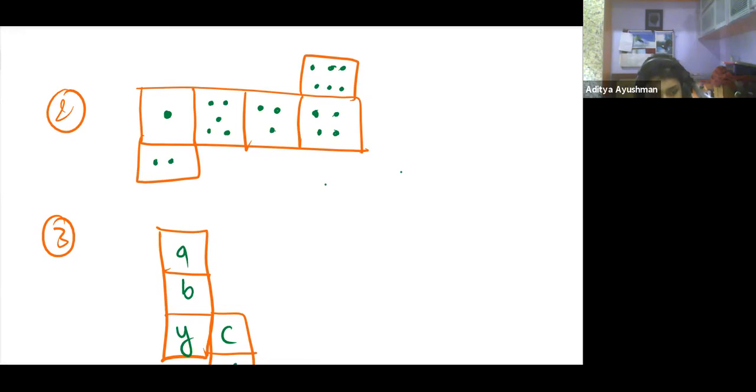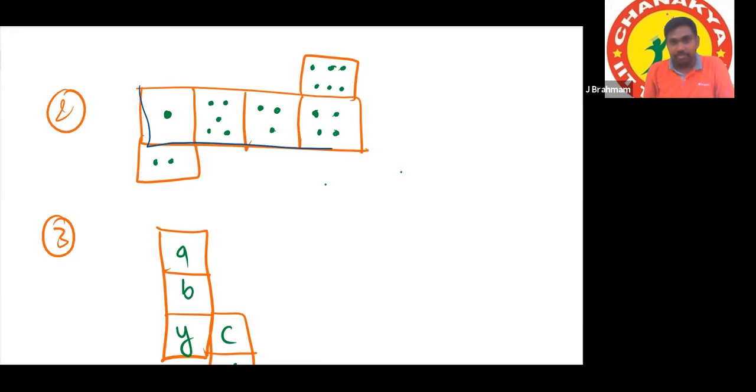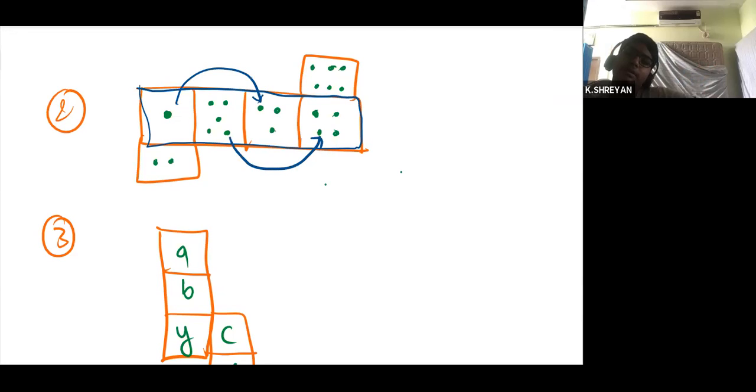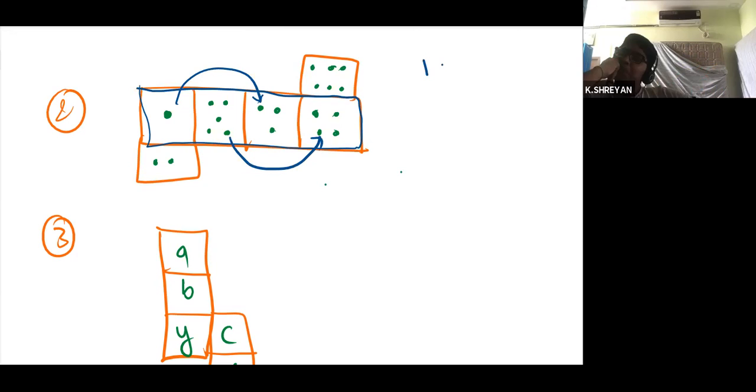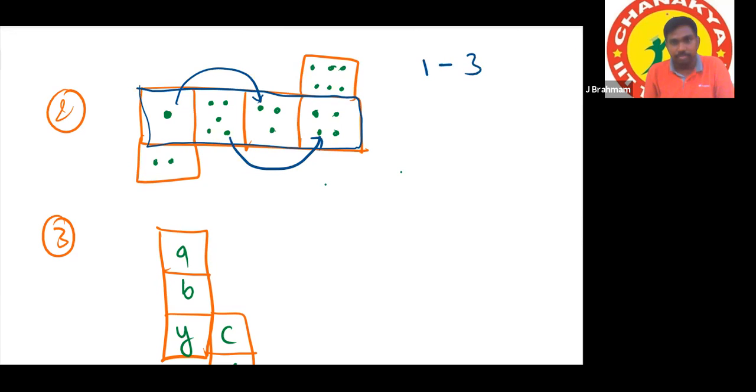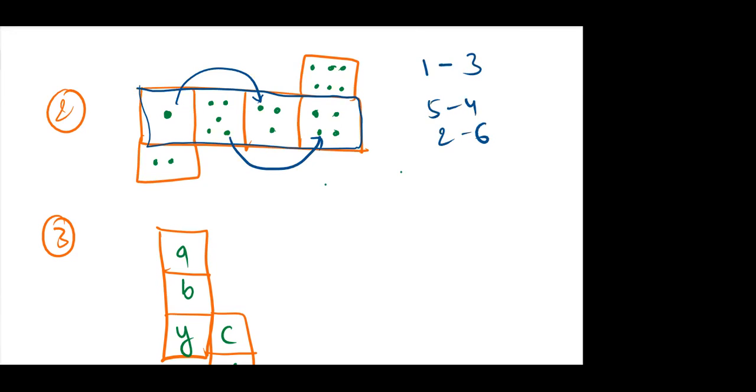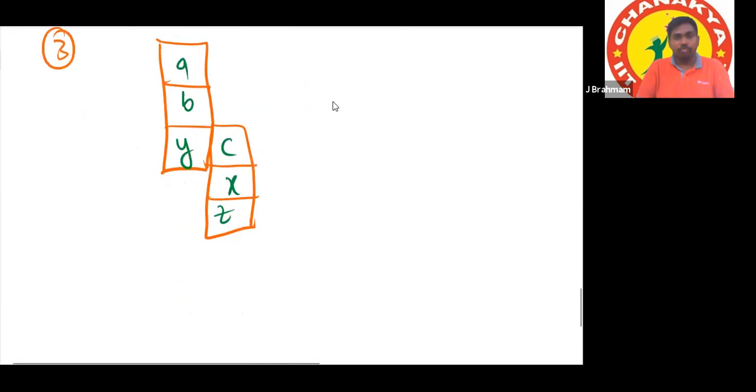So in a strip, we have to see the one face gap only, and the remaining will be opposite automatically. So these two are opposite, and these two are opposite. Here the number of dots represents the number. One is opposite to 3, 5 is opposite to 4, and 2 is opposite to 6.